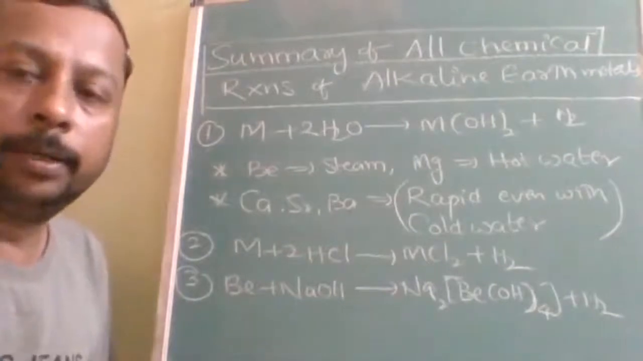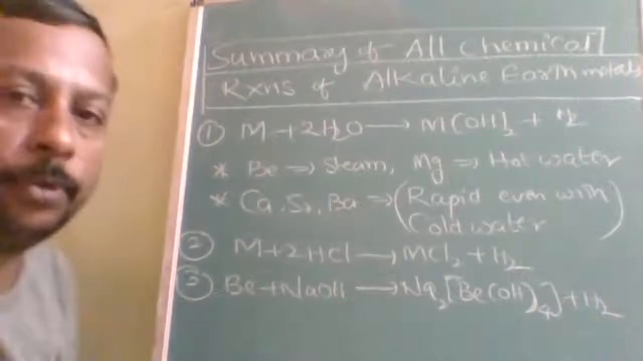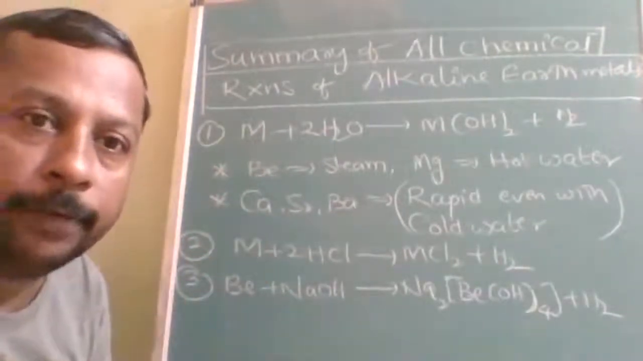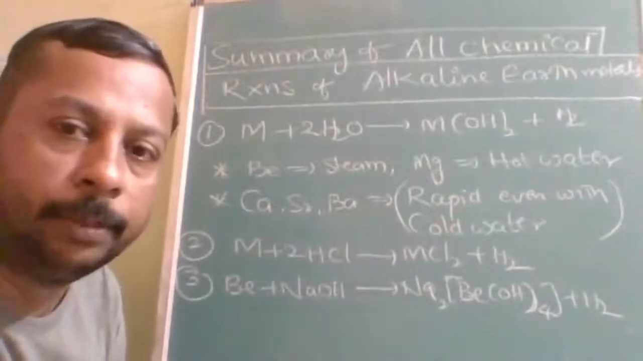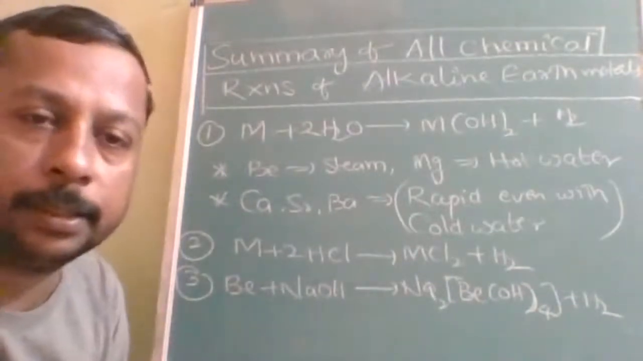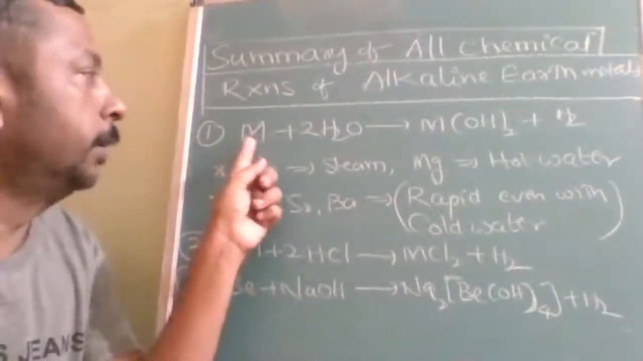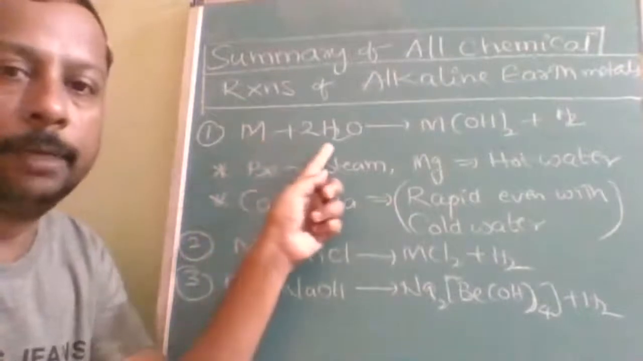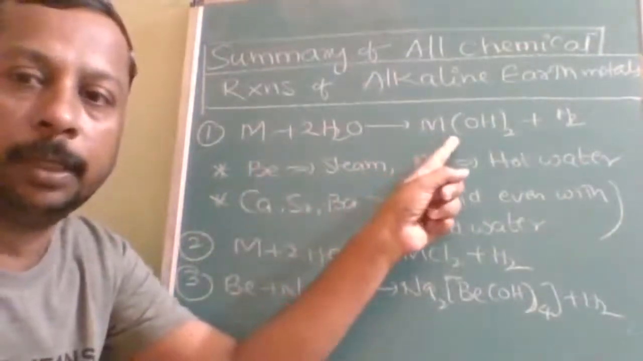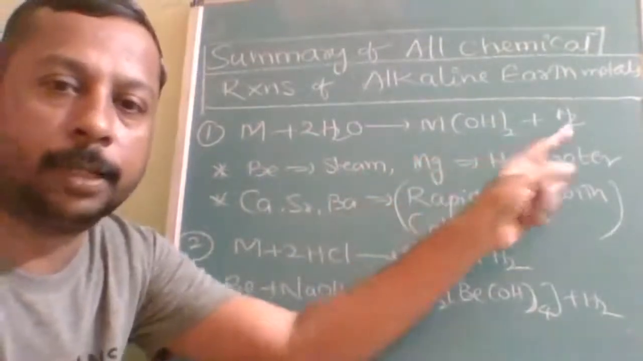Okay, now we are going to study the summary of chemical reactions. Instead of going individually, we are going to study the summary. If I say M, it means all alkaline earth metals. If there are any special conditions, I will mention them specially. Alkaline earth metals, when treated with water, all of them form hydroxide with the general formula M(OH)2 plus H2.